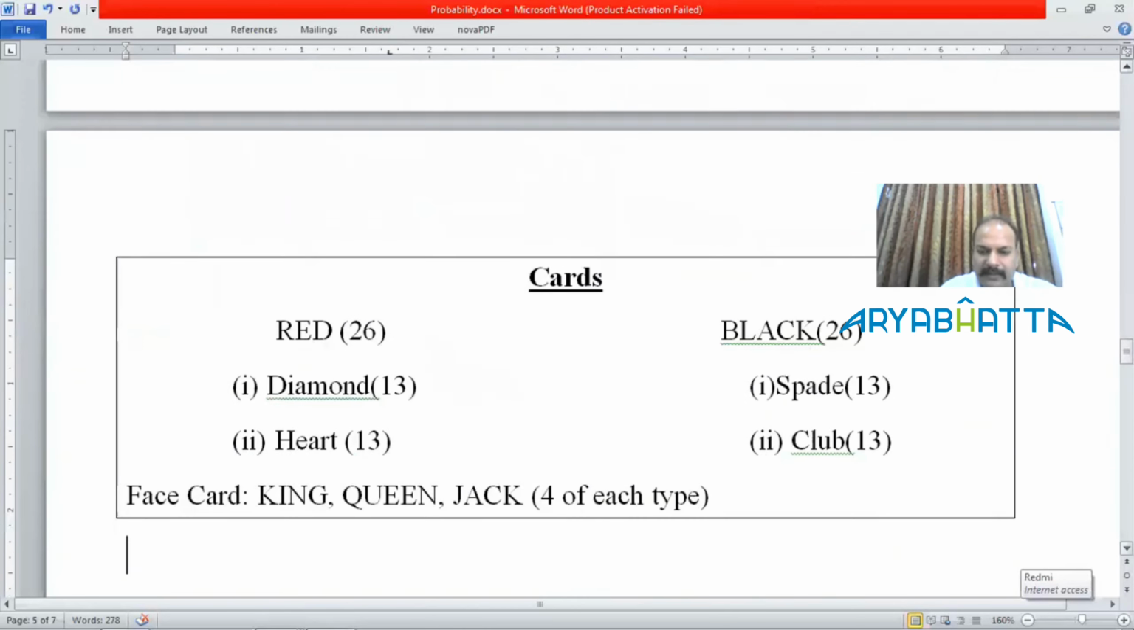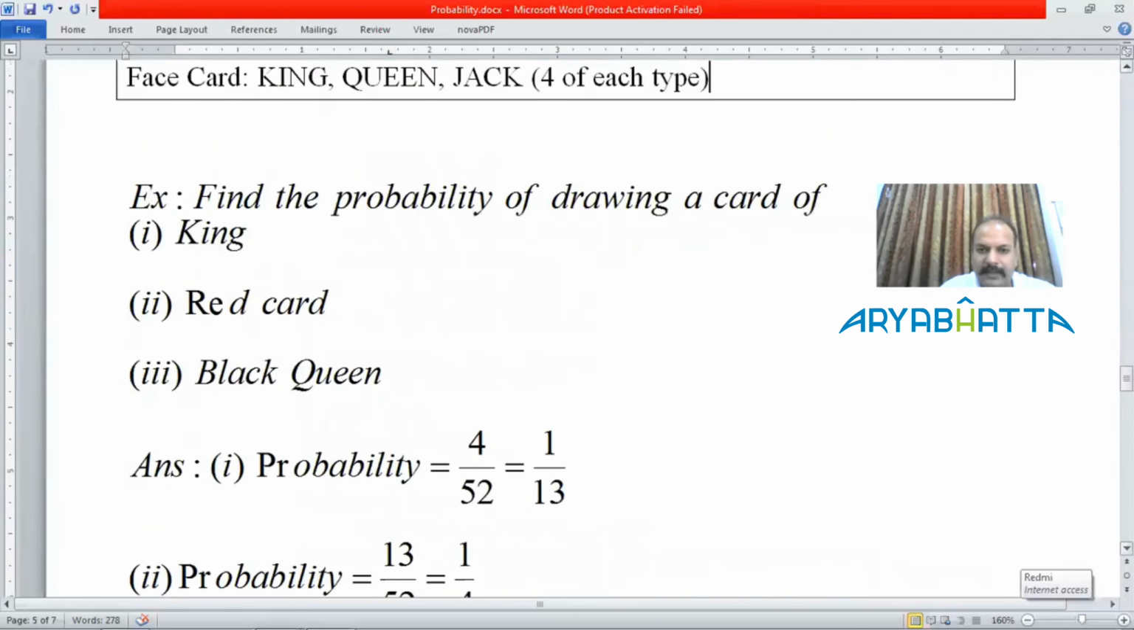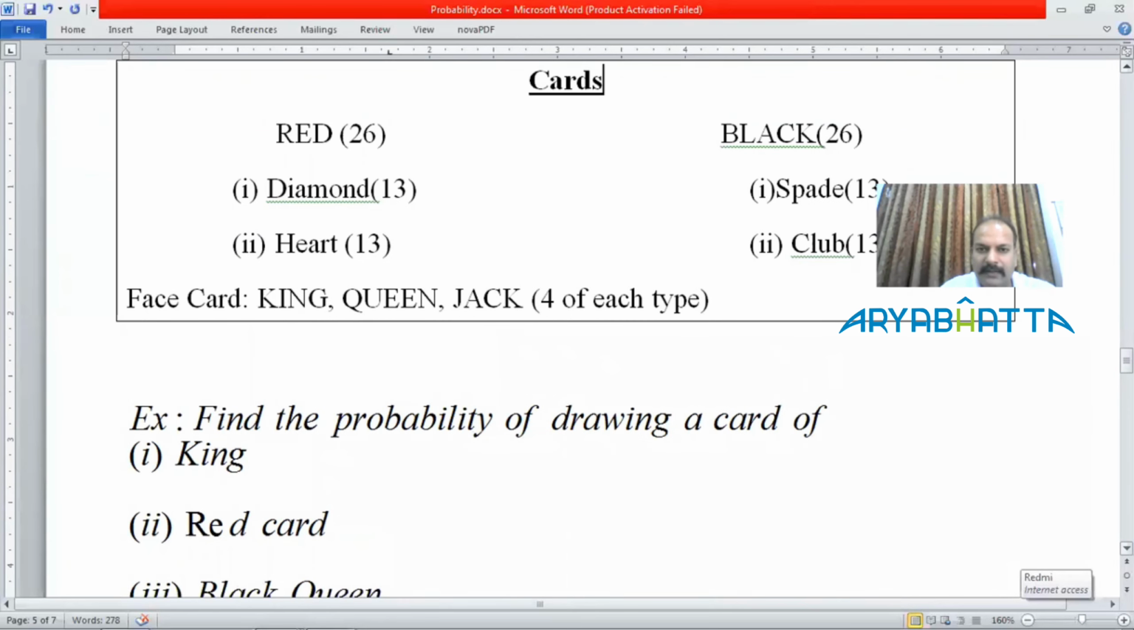Then next we have a system of cards. You might be aware of. Let me repeat the card system. On all, we are having 52 cards available in playing cards, which comprise of 26 red cards and 26 black cards. And out of those two categories of red and black, in red there are two types, diamond and heart, which comprise of 13 diamond, 13 heart. And in case of black cards, we are having two types. One is spade, other is club. Again, 13, 13 each type.